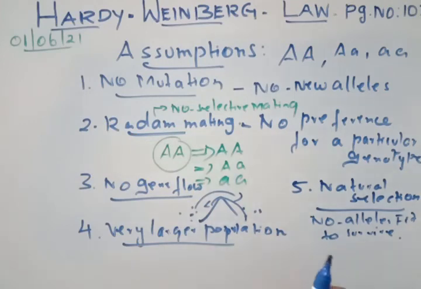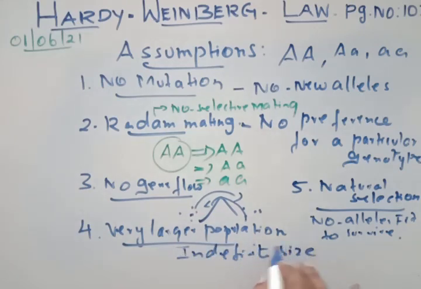So this is what the Hardy-Weinberg law's assumptions are. There is no mutation, no selective mating, no gene flow, and it is applicable only for a very large population, which should be of a definite size. If the size changes, the Hardy-Weinberg law is not applicable.